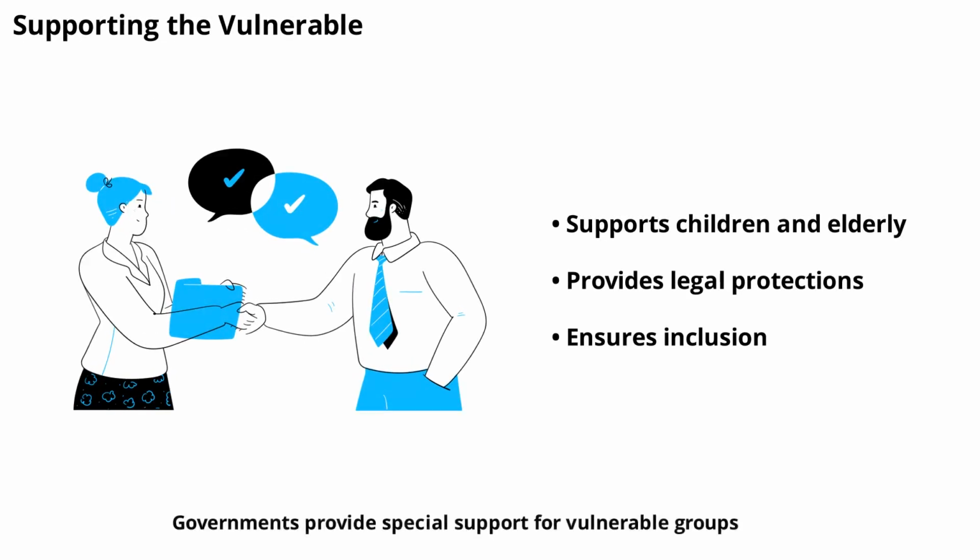Governments provide special support for vulnerable groups, such as children, the elderly, and people with disabilities. This includes social services, legal protections, and targeted programs. Supporting the vulnerable ensures that everyone has a chance to participate fully in society.